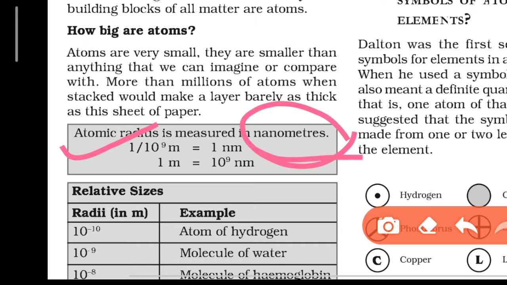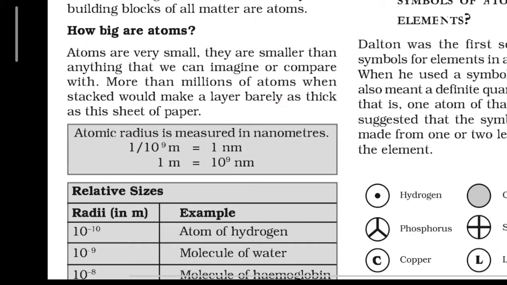Its symbol is small n, small m. 1 nanometer is equal to 10 to the power minus 9 meter, or you can say 1 meter is equal to 10 to the power 9 nanometer.